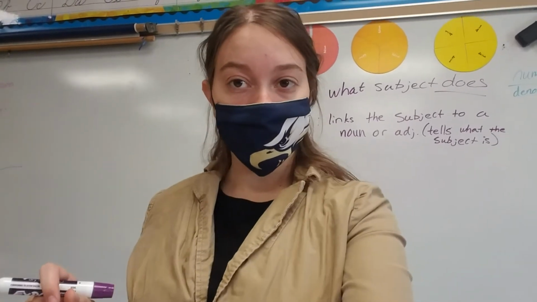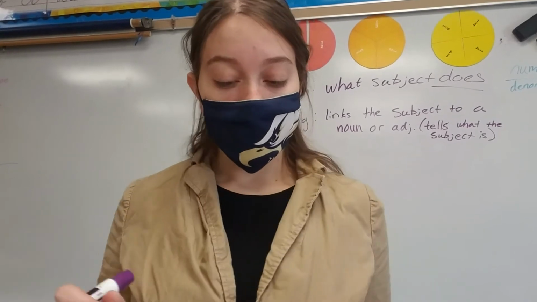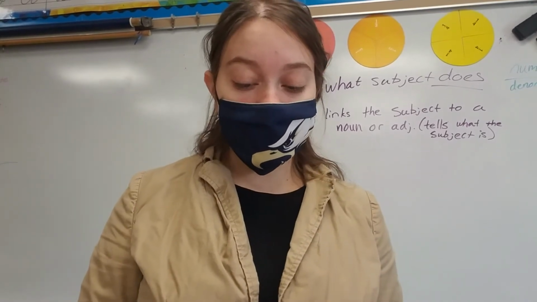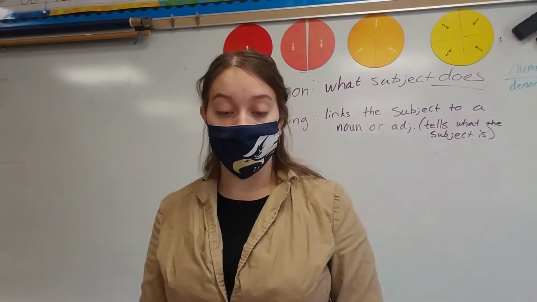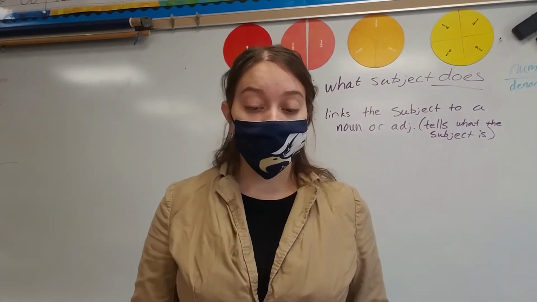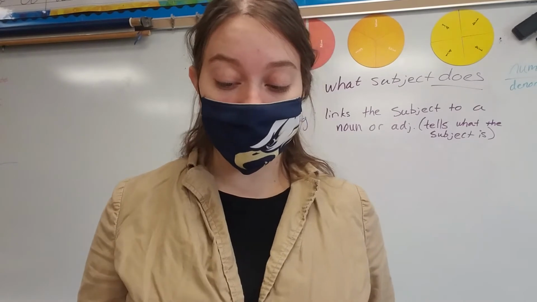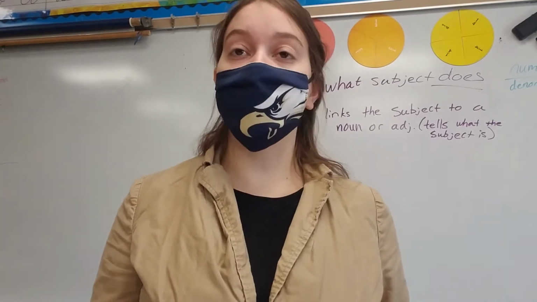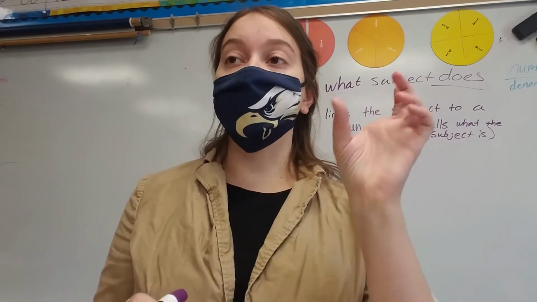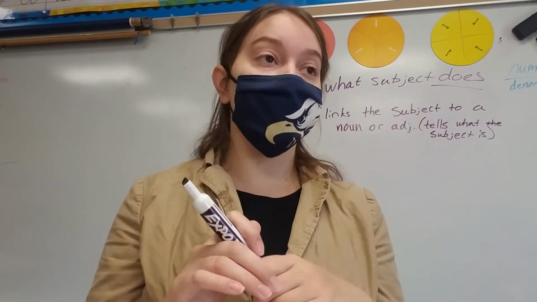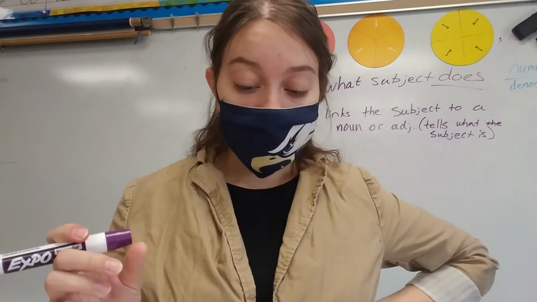So, a diagram of a sentence shows how the words in the sentence relate to each other. The vertical line crosses the baseline of this and separates the subject and the predicate. Just like usual, that vertical up and down line separates us between the subject and the predicate of our sentence. Okay?